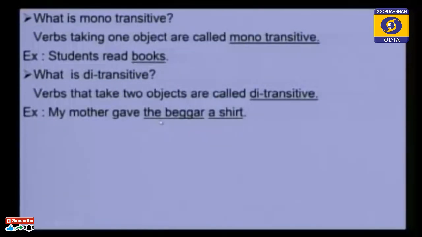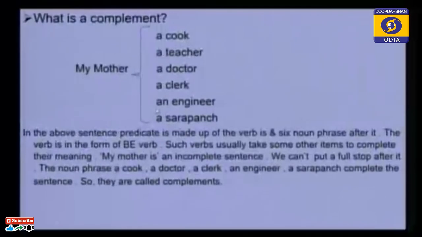Okay. Next you see, we discussed verbs. Verb is of two types. One is transitive, the other is intransitive. Transitive verbs are of two types. One is ditransitive, the other is monotransitive.